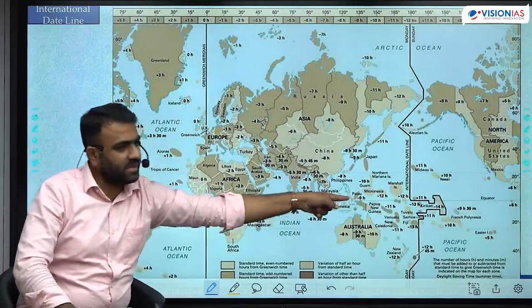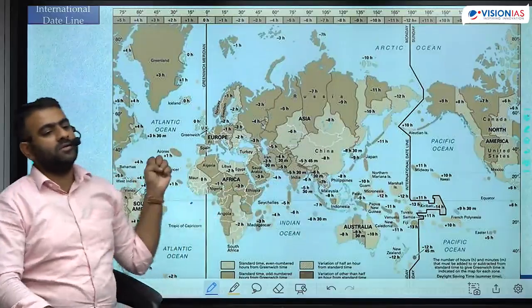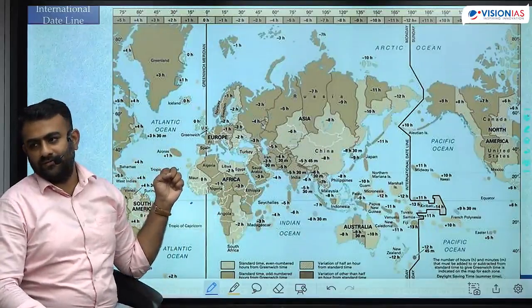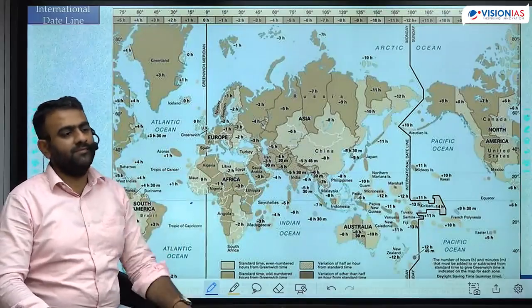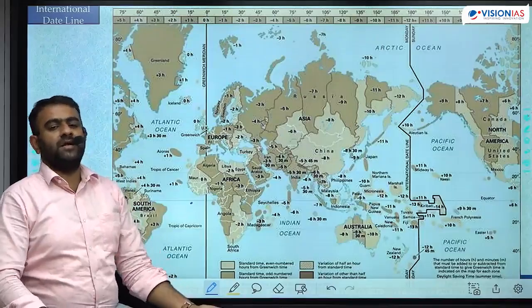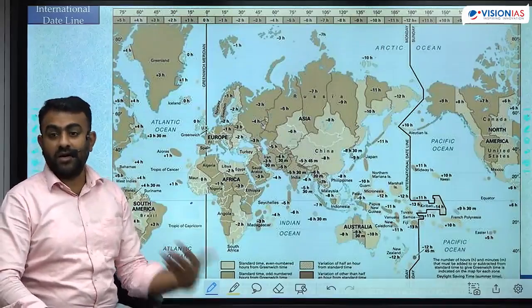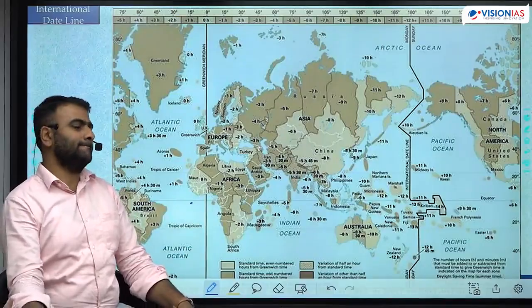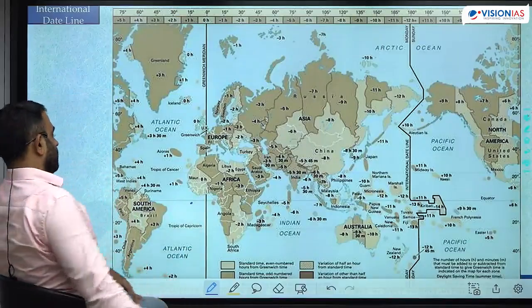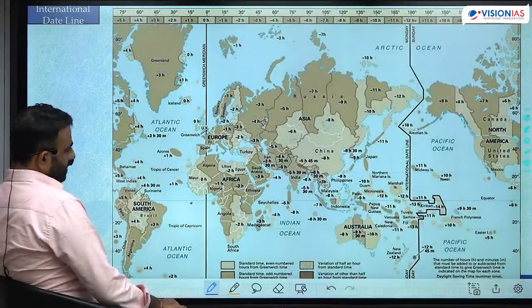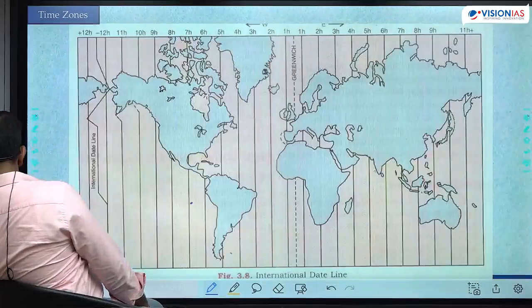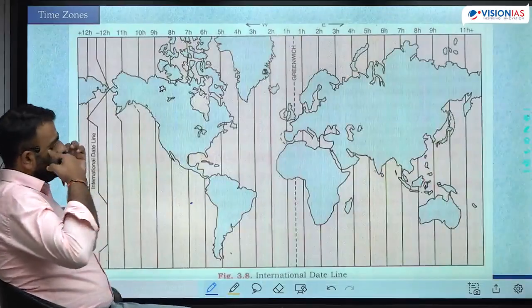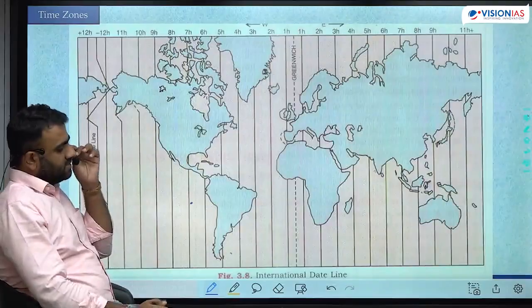Here also there is some zigzag because all these group of islands belong to the same Pacific Islands. Micronesia, Melanesia, Polynesia. They want to be on one side. If you keep them separate, date changes. Time same ही रहेगा, date अलग हो जाएगा, फिर confusing है. Whenever the places are separated by international date line, the date is totally different.